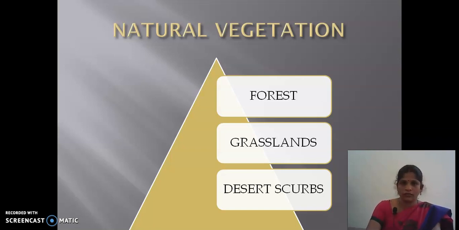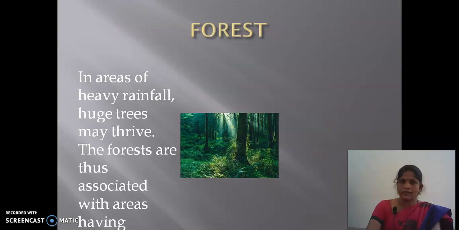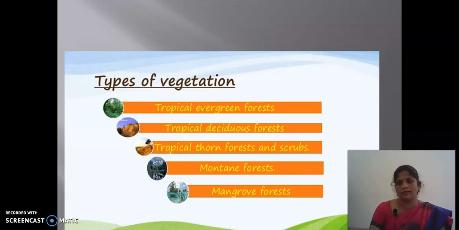The next one is the forest. In areas of heavy rainfall, huge trees may thrive. The forests are thus associated with areas having abundant rainfall. Next is the types of forests found in the world. Here we are given types of vegetation: tropical evergreen forest, tropical deciduous forest, tropical thorn forest and scrubs, mountain forest and mangrove forest. These are the major types of forests in the world.